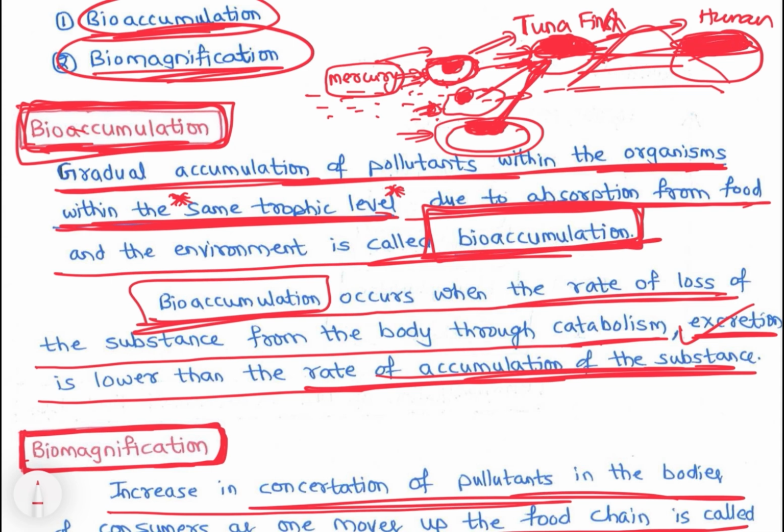So with going to higher trophic levels, जैसे जैसे trophic levels में बढ़ रहा है, there is increase in magnification. There is magnification of this accumulation. So magnify, right? Multiply of mercury. That is biomagnification. So we are moving across trophic levels, from primary consumer to secondary consumer to tertiary consumer.